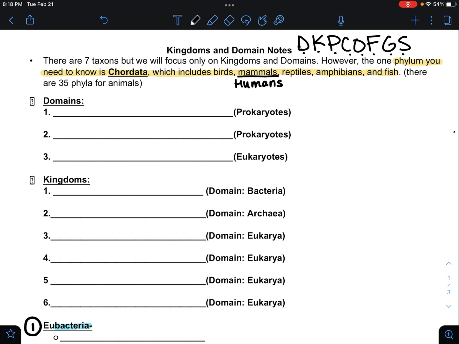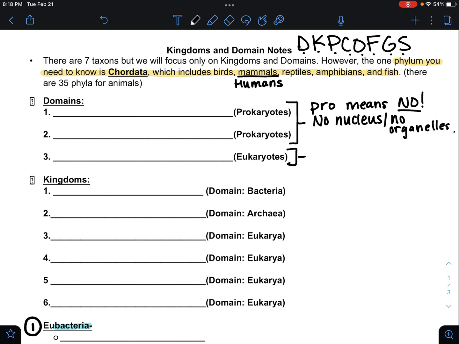All right. So we're going to talk about 3 domains very quickly. The first 2 domains you can see are prokaryotes. And if you do not remember prokaryotes, hopefully you will remember that pro means no. No nucleus and no membrane-bound organelles. And then we have one eukaryotic domain, which means they do have a nucleus. Sounds kind of weird, but just remember pro means no nucleus, okay?